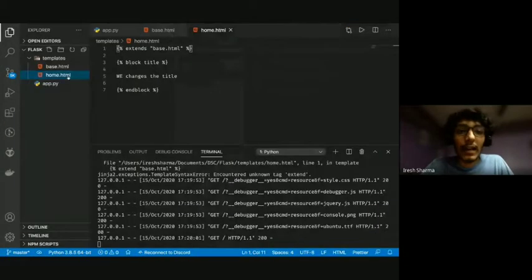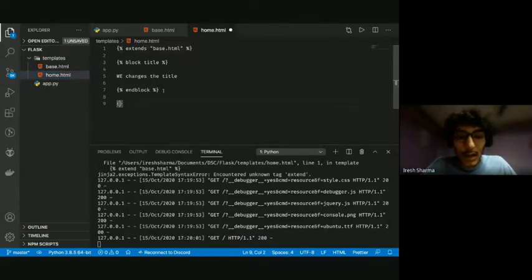That is because I rendered this home.html file. I just made a change to the title. I didn't add anything here. So what I'm going to do now is add a block body.